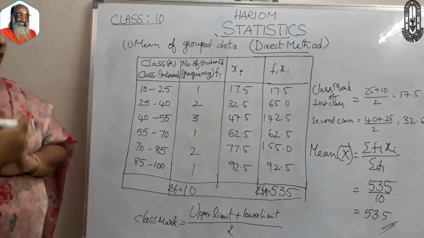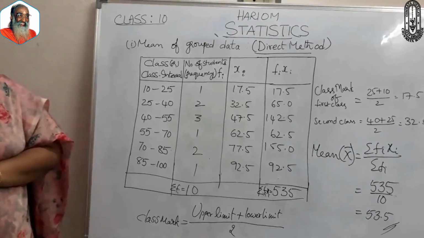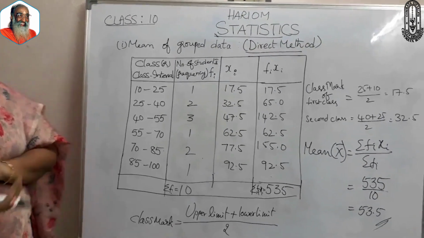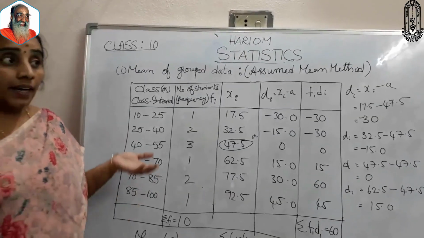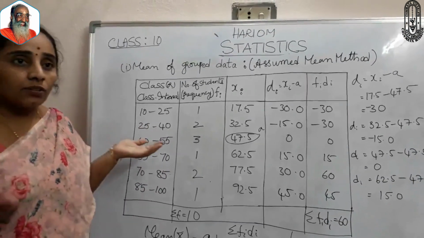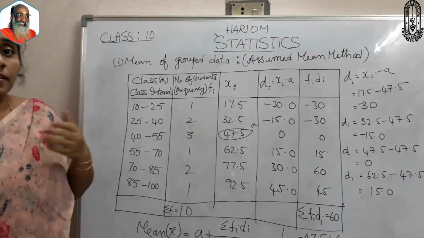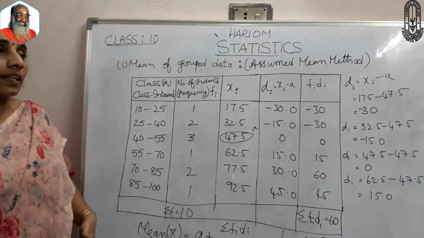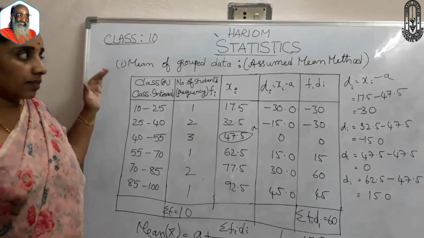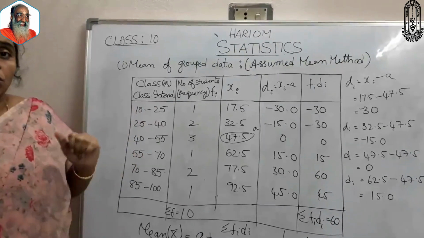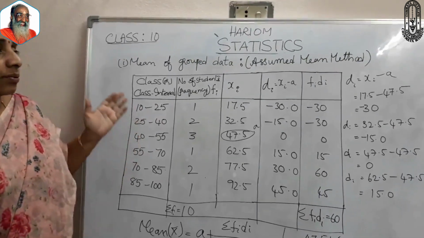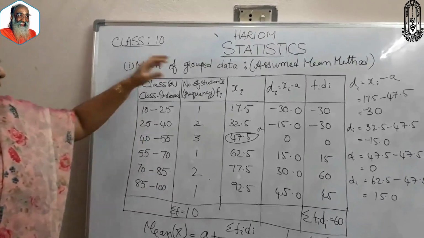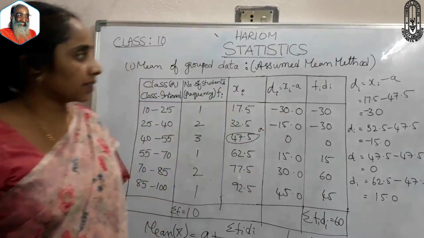So again we need to go for the next method, the assumed mean method. In the direct method, if the values become larger, it is impossible to calculate fi xi. So here we are going to discuss another method, the assumed mean method.